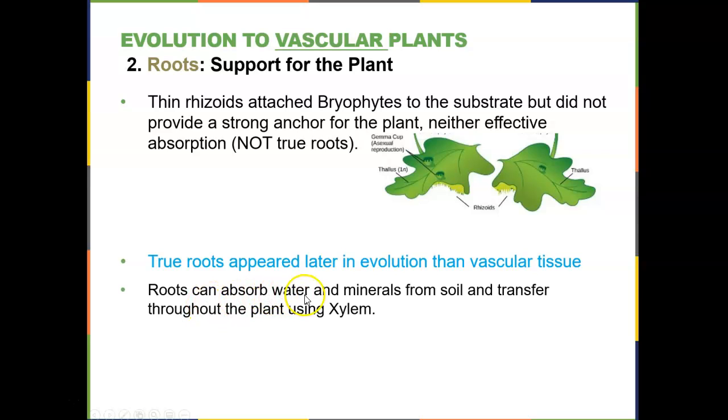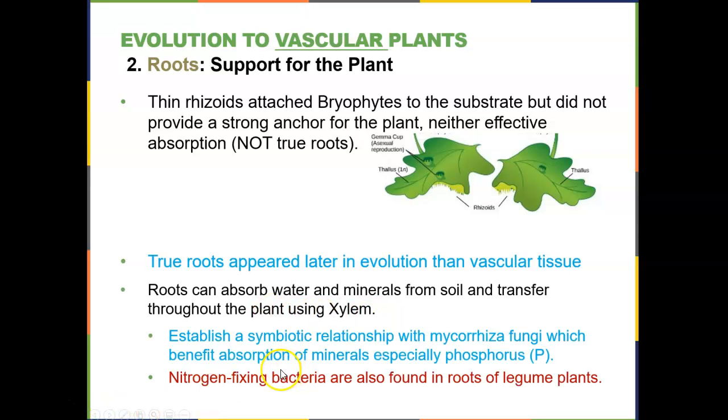The roots are able to absorb water and minerals from the soil and transfer them throughout the plant using the xylem. The roots also, as we've seen before with the fungi chapter, form a symbiotic relationship with the mycorrhizae, and that helps the plant as far as absorbing phosphorus. The fungi absorb and pass the phosphorus onto the plants, to the roots, and it allows for a place where nitrogen-fixing bacteria, we saw that way back in a couple chapters ago, can transfer nitrogen to the roots.